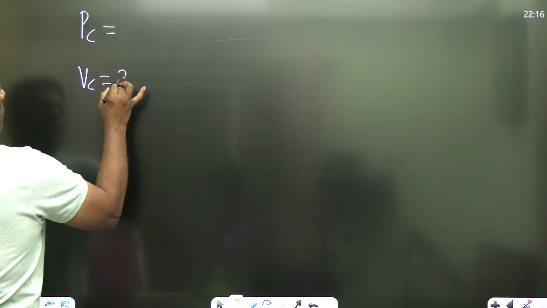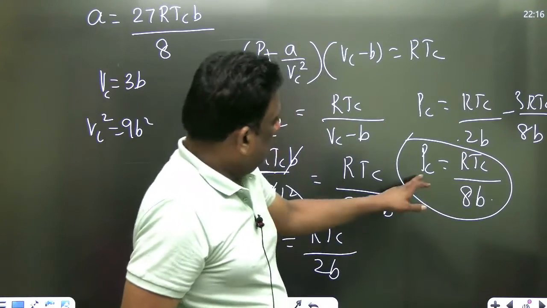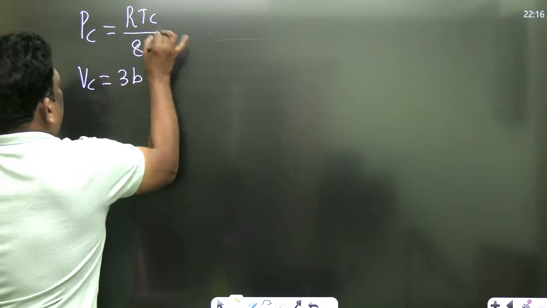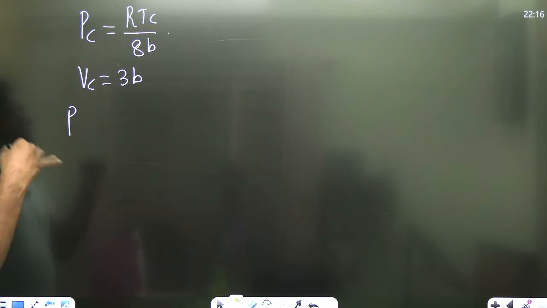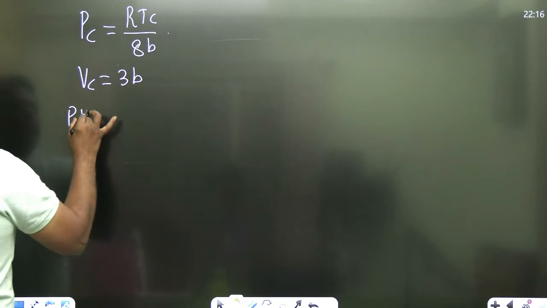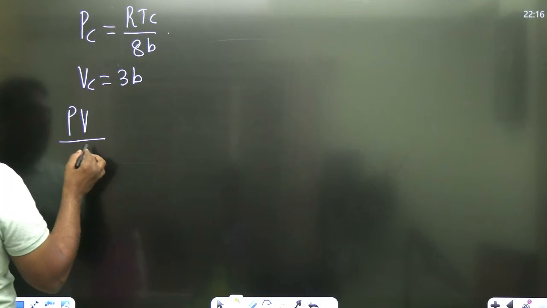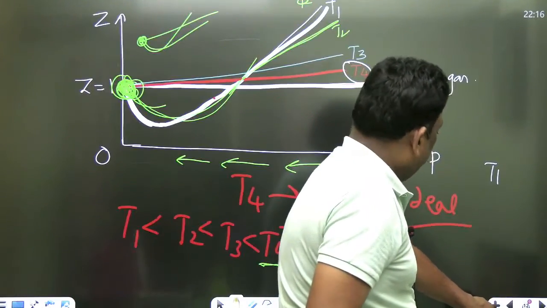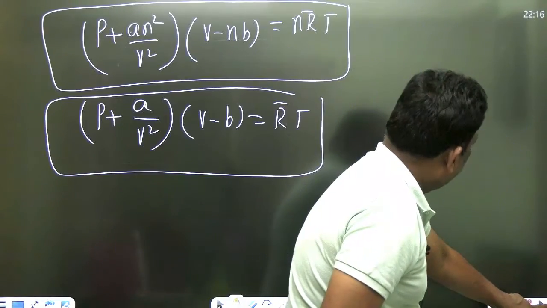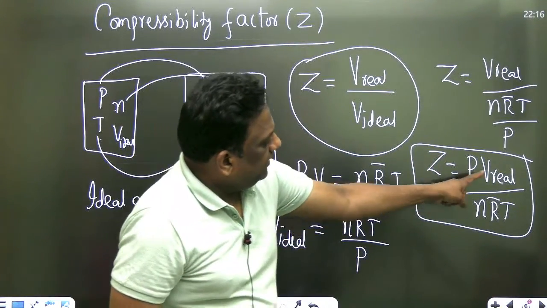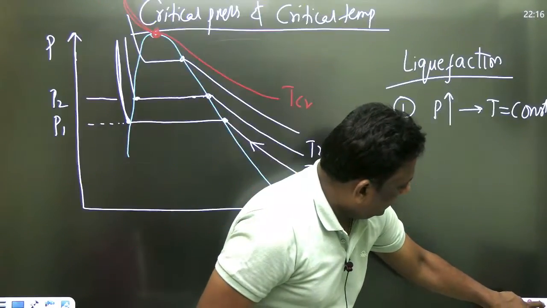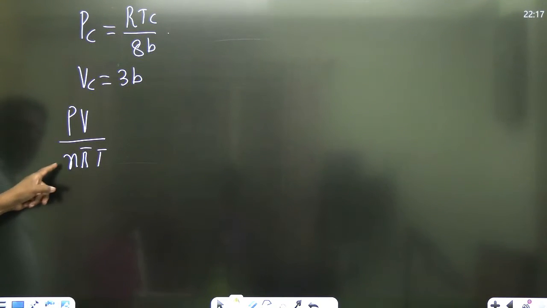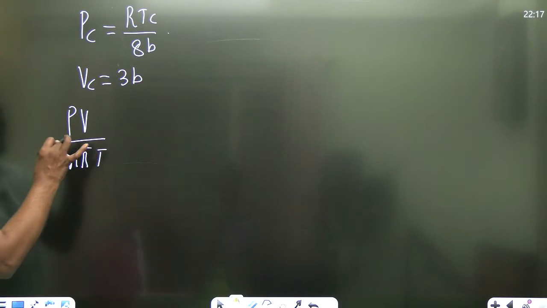We got VC. What is PC? RTC by 8B. Excellent. Now what is the compressibility factor at the critical point? See the compressibility factor equation, my dear students. PV real by n R bar T. This is the compressibility factor, but I want the compressibility factor at the critical point.